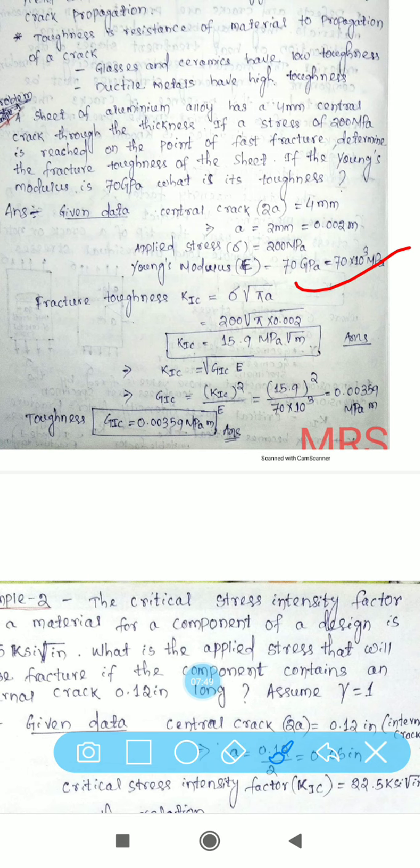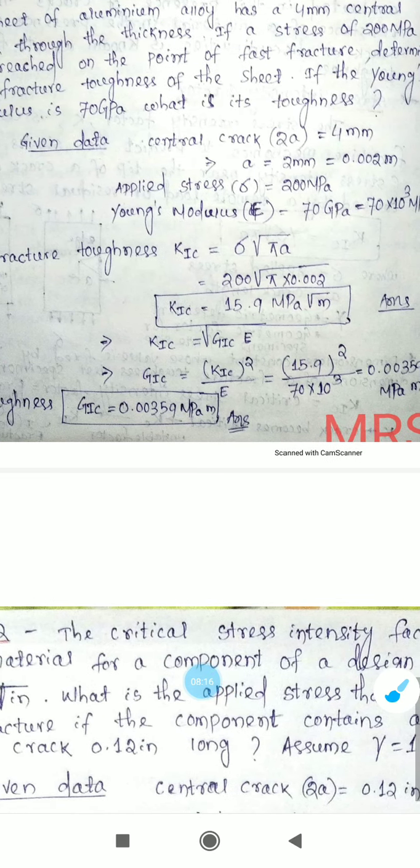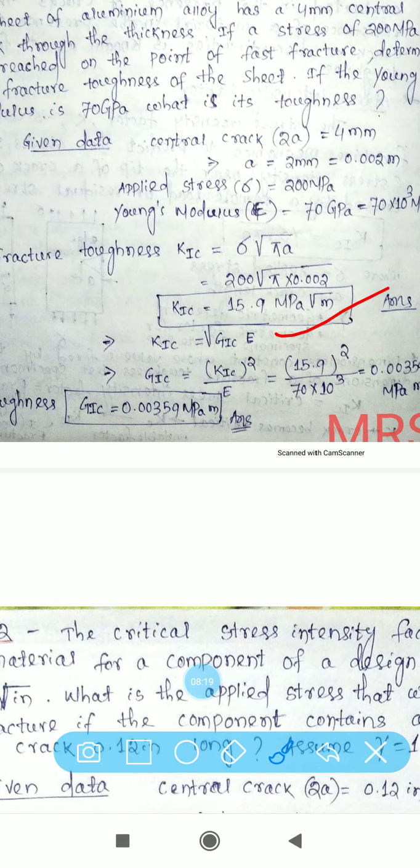With sigma equals 200 and a equals 0.002, KIC equals 15.9 megapascal root meter. This is the unit of fracture toughness. Then you know KIC equals root over GIC into E, so this is your expression: GIC equals KIC square divided by E, where E is Young's modulus.